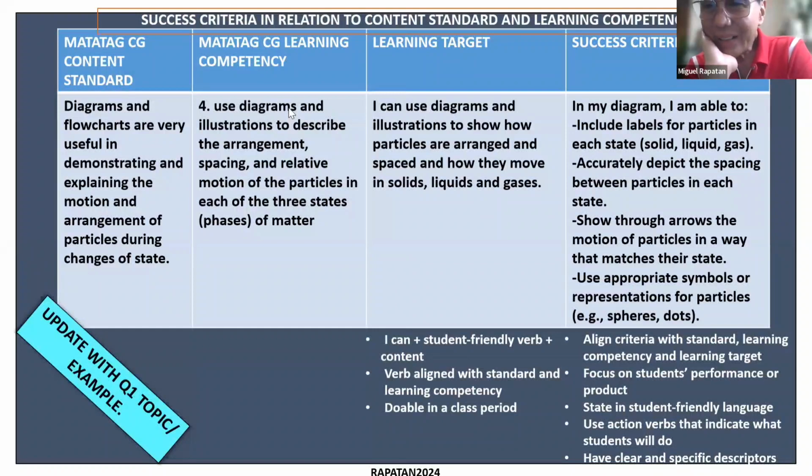So in my diagram, I'm able to include labels for particles in each state, accurately depict the spacing between particles in each state, show through arrows the motion of particles in a way that matches their state, use appropriate symbols or representations for particles. For example, using spheres or dots.